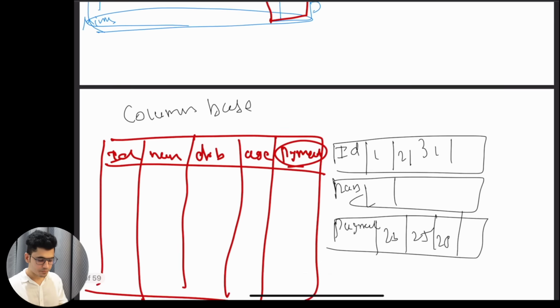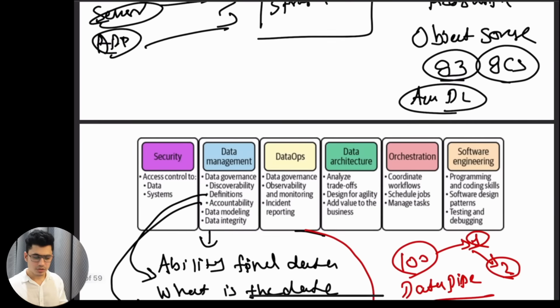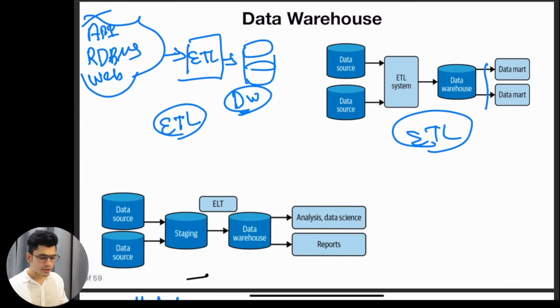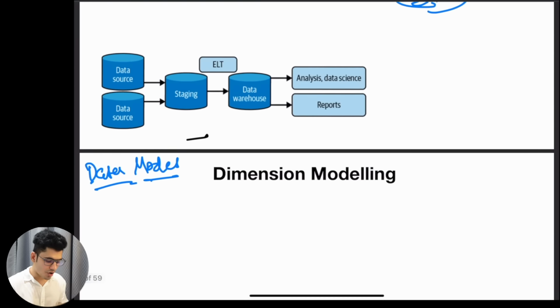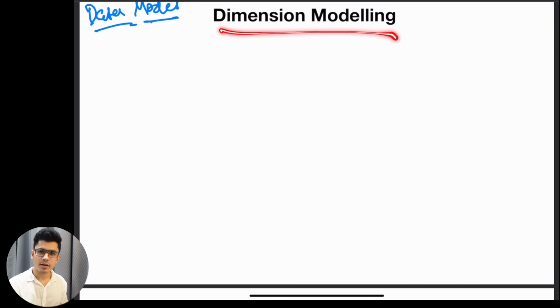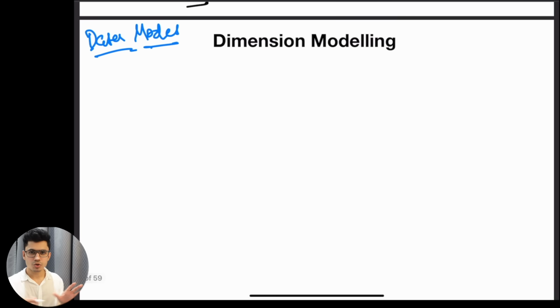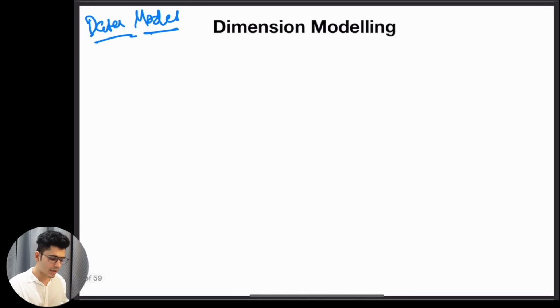Not good. This is where we have the data warehouse, but we can't directly store our data into the data warehouse just like that. There are specific methods to store our data, and that is called dimensional modeling. Just like we have a method to store our data into the relational databases called a data model, we have a method to store our data into the data warehouse called dimensional modeling.